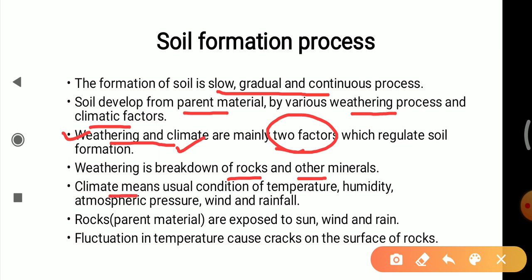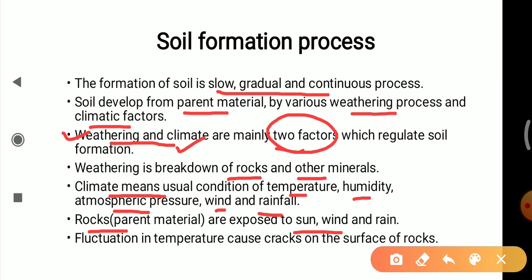Climate means the usual condition of temperature, humidity, atmospheric pressure, wind and rainfall. All of this is included in the climatic factors. Rocks, that is the parent materials, are exposed to the sun, wind and rain.